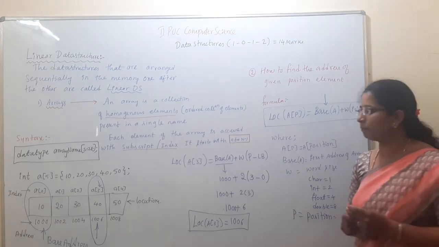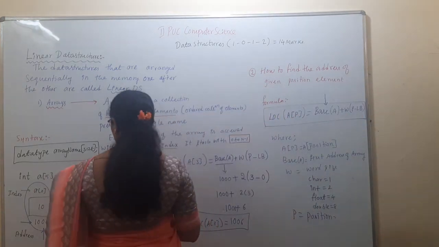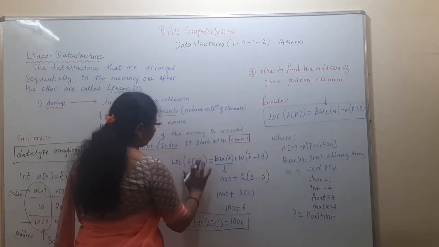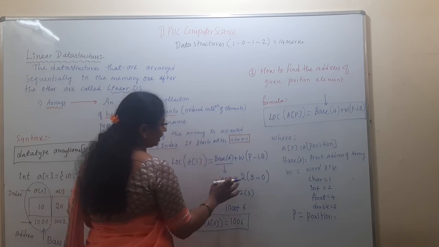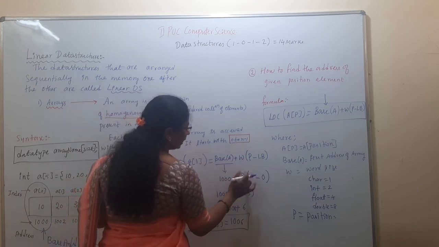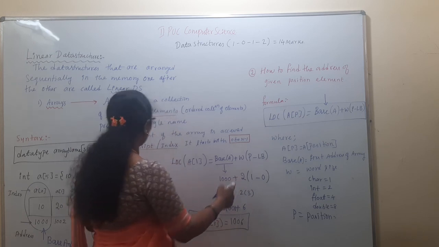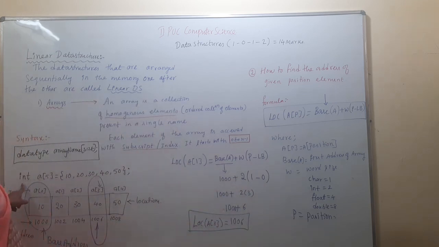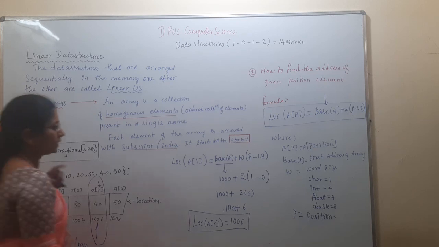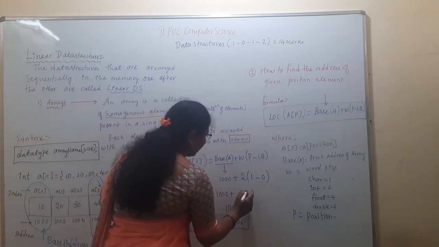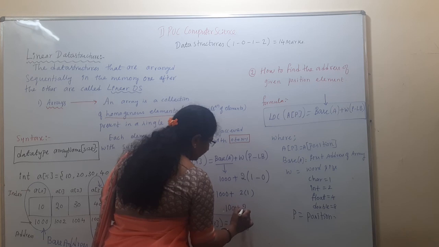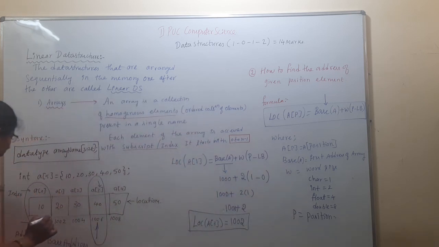So one more problem. Suppose you want to find the address of A of 1. What is the address of A of 1? See here, only the position is going to change. There is no change in the word size. Why? Because the given problem is integer. Then 2 into 1 is 2. So you will get 1002. So did you get A of 1?